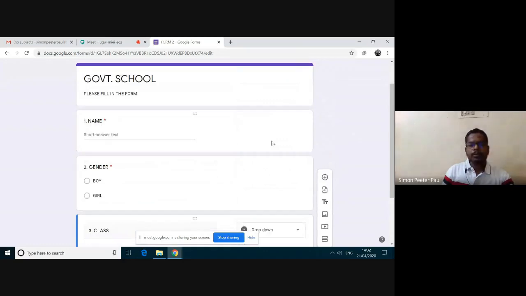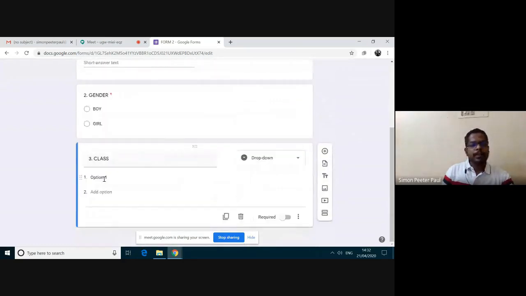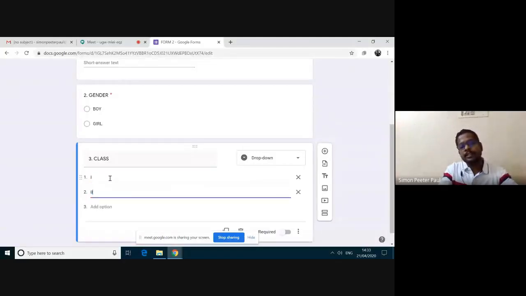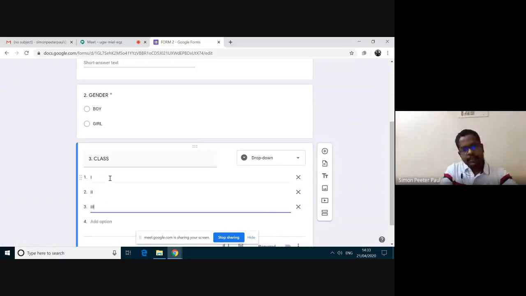I'm clicking this drop down. The option has come. I'm typing the first one as first standard. To add another class, press enter. To add another one, press enter. To add another one, press enter.